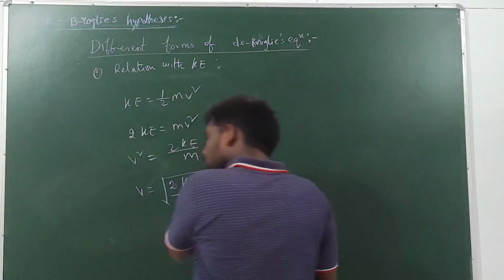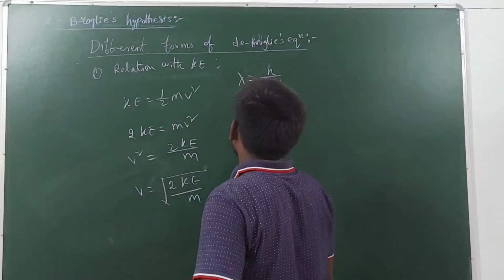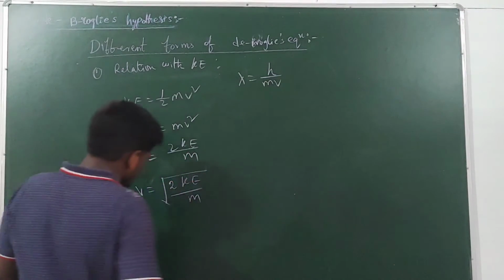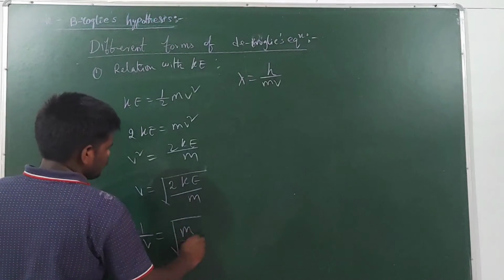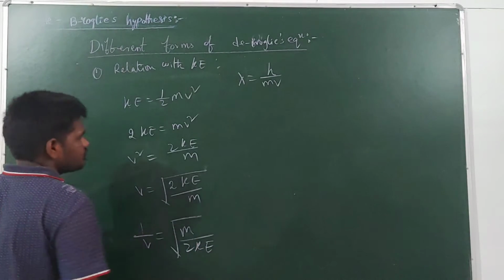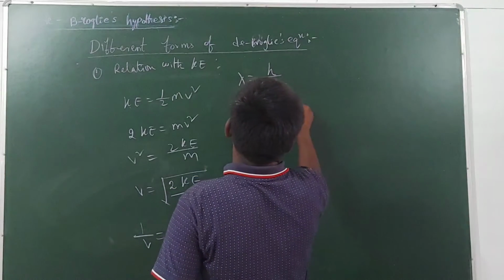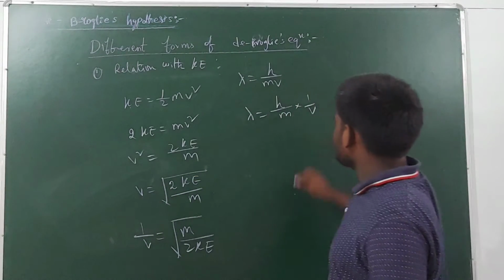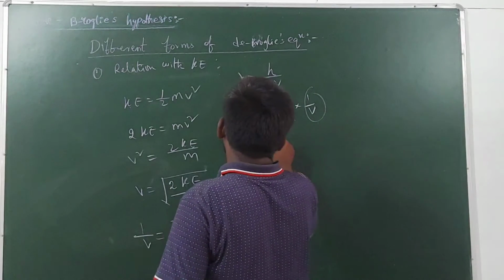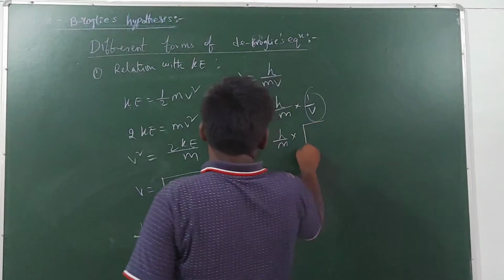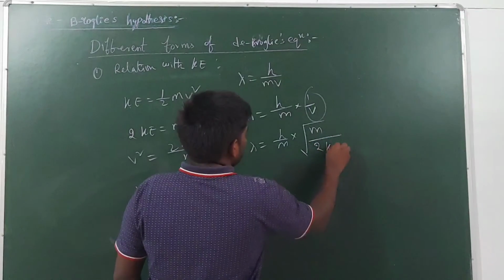Now we know from de Broglie's equation lambda is equal to h by mv. Let me write this as 1 by v is equal to the square root of m by 2 KE. So lambda is equal to h by m into 1 by v. Instead of 1 by v, you can write this value: lambda is equal to h by m into the square root of m by 2 KE.